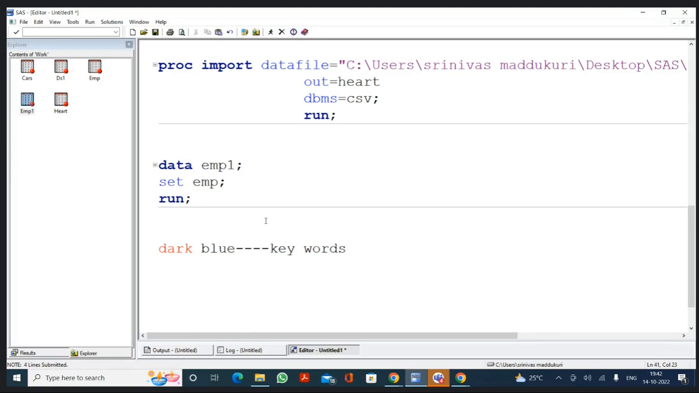Okay? And if you see anything in the light blue color, that represents statements. Now, if you see anything black in color, that represents SAS names. What are the SAS names? SAS names are nothing but data set names and variable names.